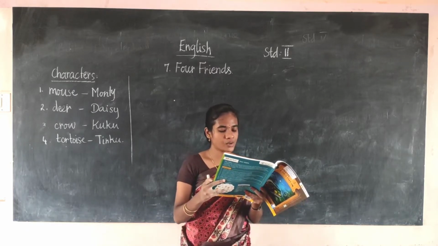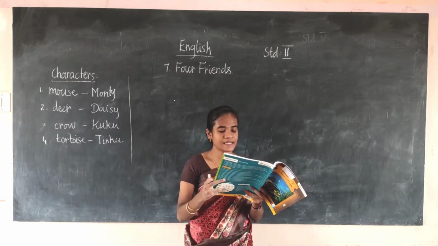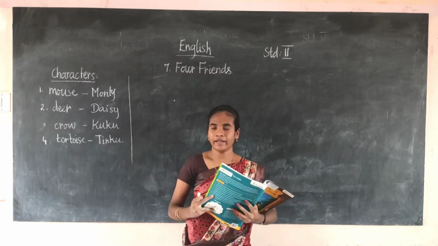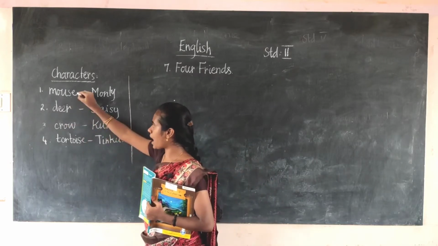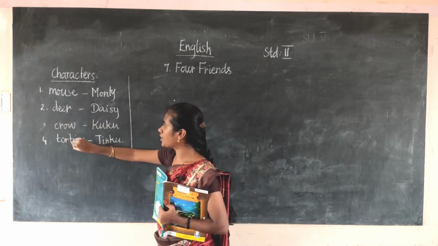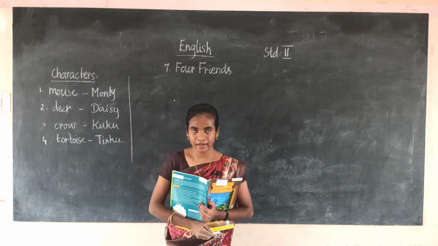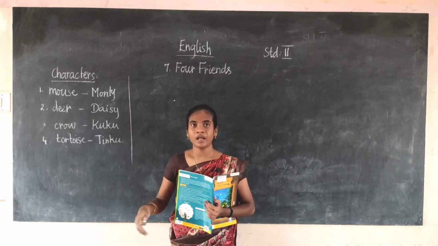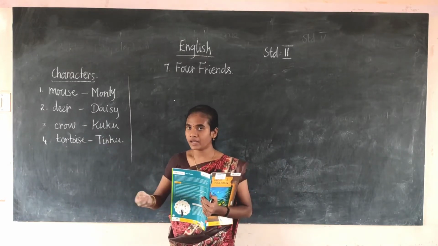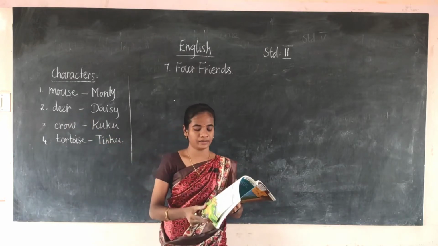One day, Monty, Cuckoo and Tinku are waiting for Daisy by the lake. So one day, these three of them, mouse, crow, tortoise, are waiting for the deer to come. They are waiting near the lake. For whom are they waiting? For the deer.